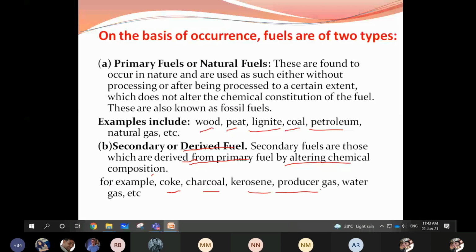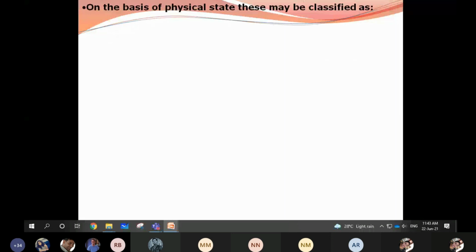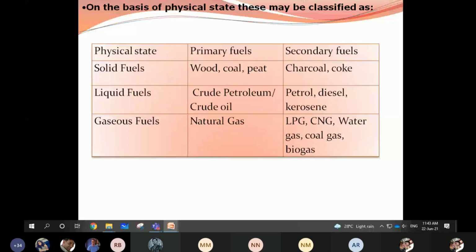The next is on the basis of how it is defined and how it is classified into primary and secondary fuels, and the examples which you can see are based on the state of appearance. Solid fuels: wood and coal are in the solid state. Charcoal and coke are the secondary, derived from the primary fuels.